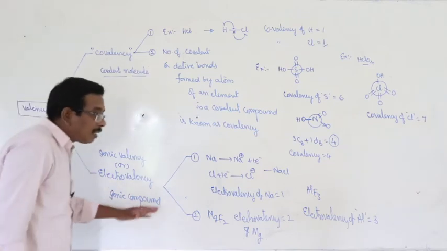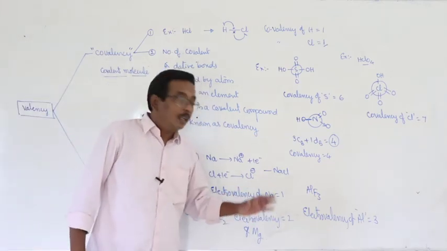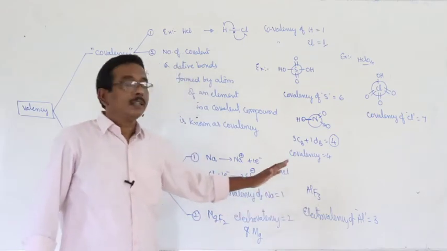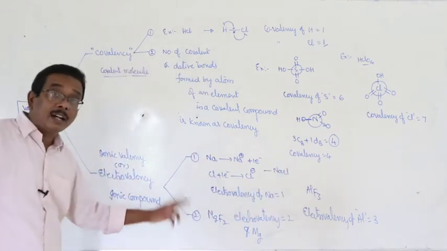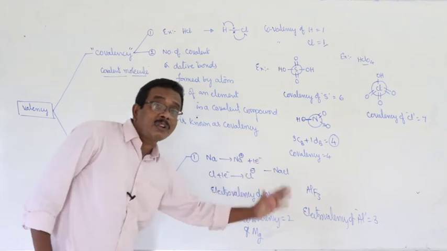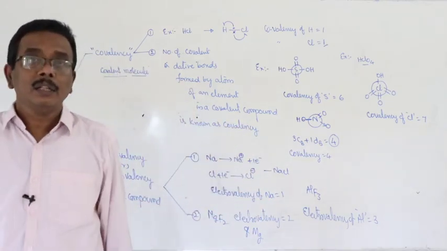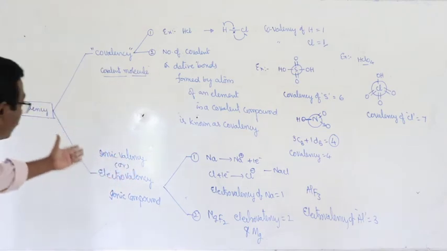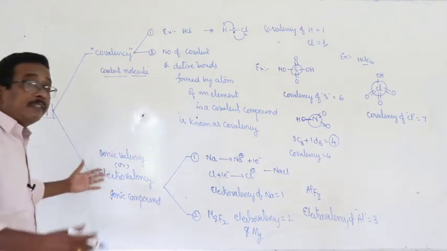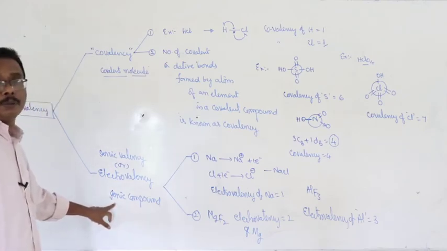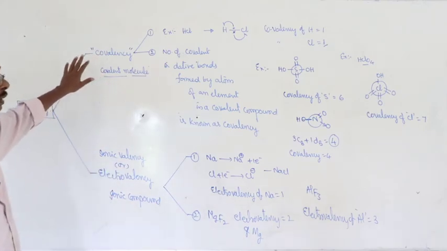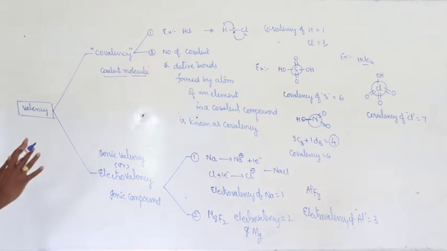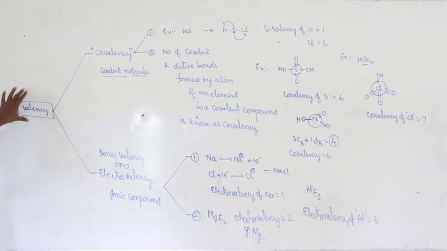The number of electrons lost from the metal atom during the formation of the ionic bond is known as electrovalency, or the number of electrons transferred from the metal to non-metal during the formation of the ionic bond is known as electrovalency, which is represented as ionic valency, which is confined to only ionic compounds. Covalency is confined to only covalent compounds. This is the additional information related to the concept of valency, which is already given in the previous classes.